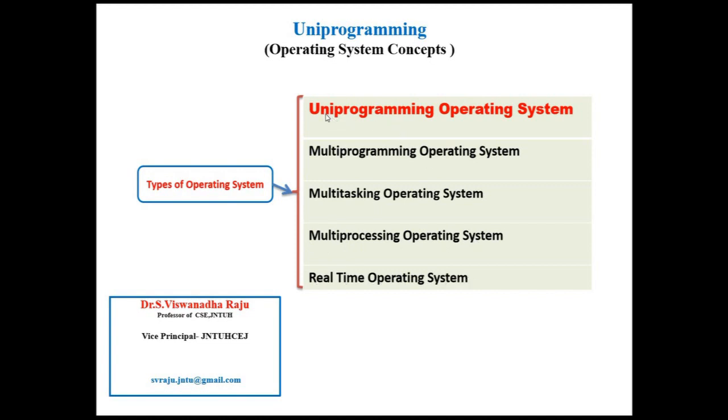In this session, I will be focusing on uniprogramming operating system. That is, what a uniprogramming operating system is, and I'll share its advantages and disadvantages. In the next video, we can see multi-programming operating system. Then I'll build the link between uniprogramming and multi-programming. Why do we want to move from uniprogramming to multi-programming, from multi-programming to multitasking, multitasking to multiprocessing, and real-time operating system? This is what I'll explain in future videos.